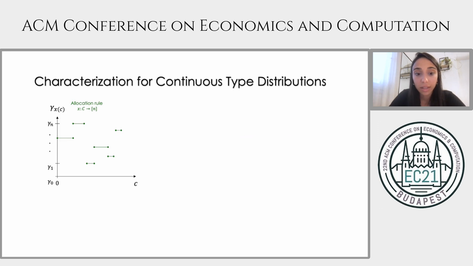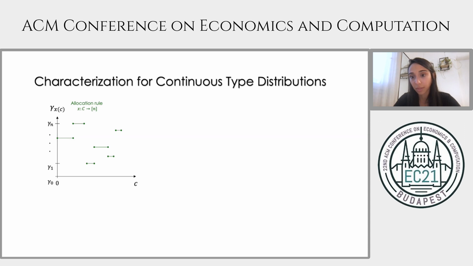And now we tackle the challenge of characterizing implementable rules for the continuous type set. For this, it will be instructive to look at an allocation rule graphically. So we have two dimensions. On the x-axis is the type, and on the y-axis is the effort level allocated to the type. And the allocation rule can be any function from this infinite domain of types to the set of effort levels.